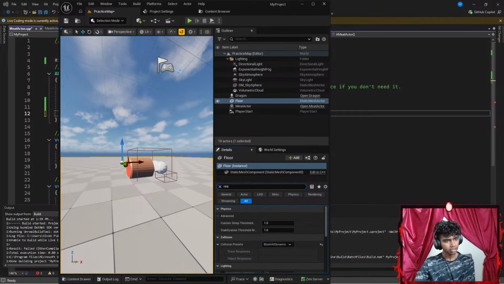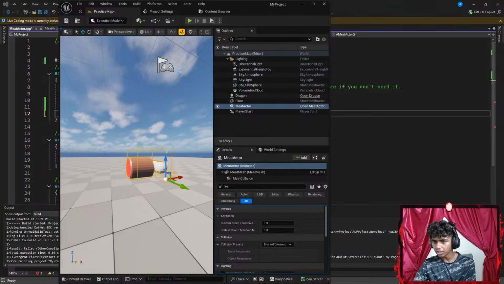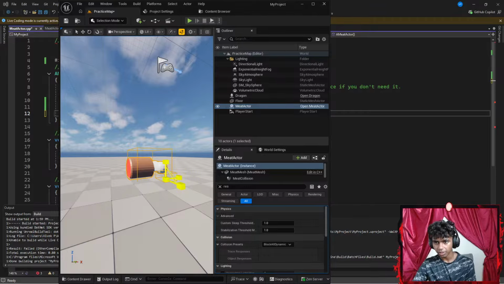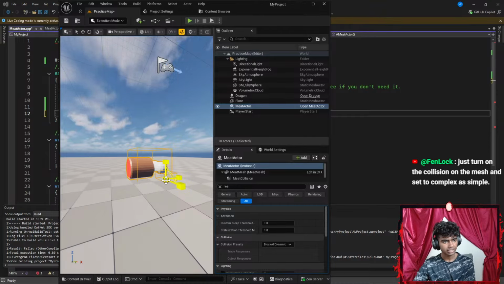Okay, so scale option in the collision is resize. Let's click my box real quick. I want to go ahead and click something like R. Let's increase my box's size. No, I just want to increase my box. Just turn on collision on the mesh and set it to complex as simple. Honestly, I might try that.